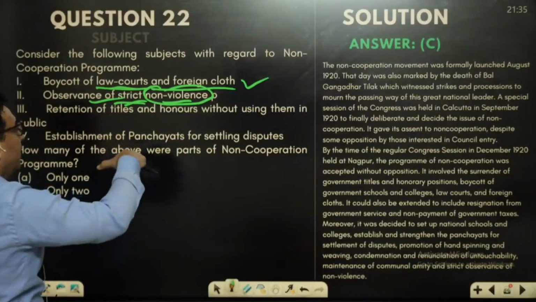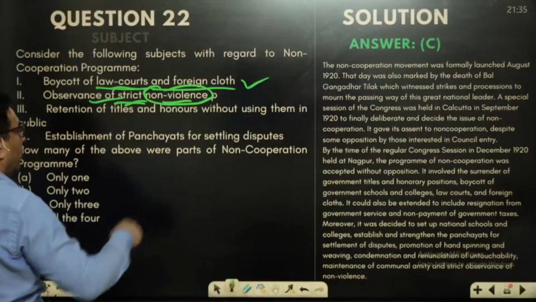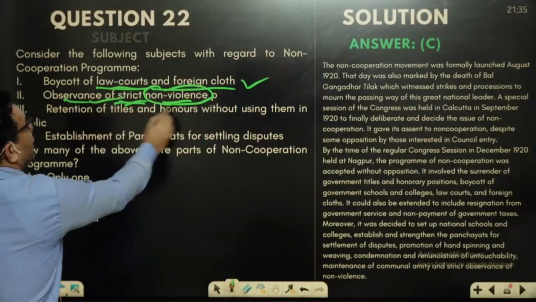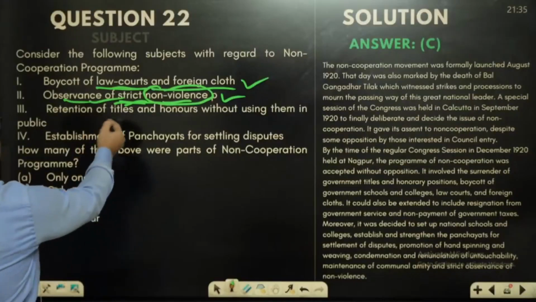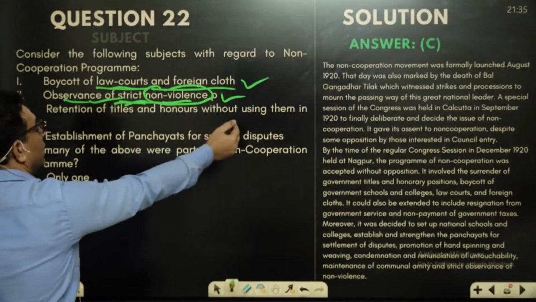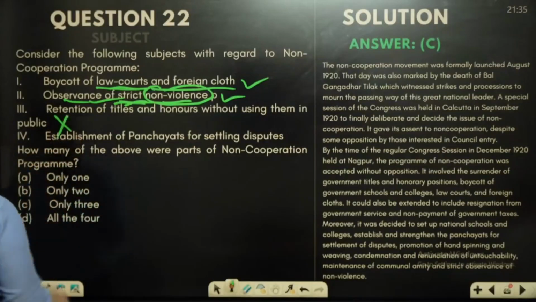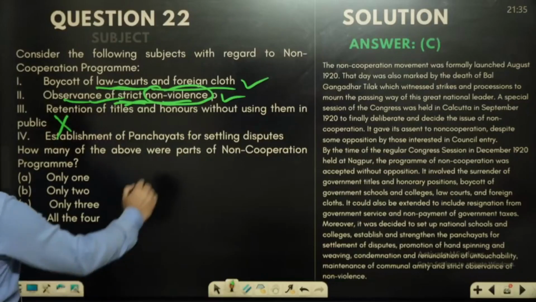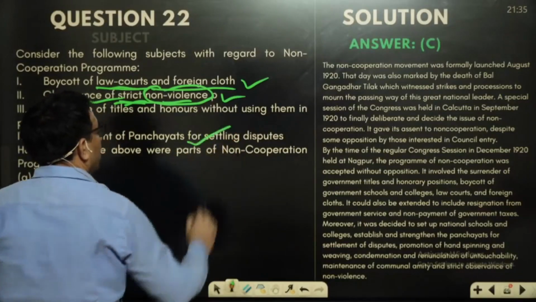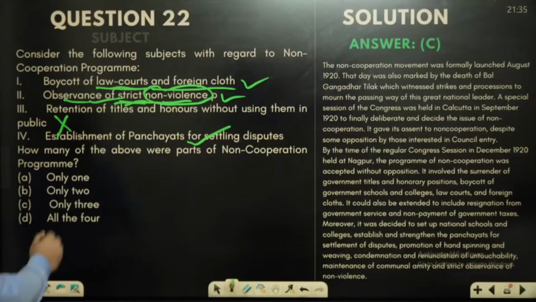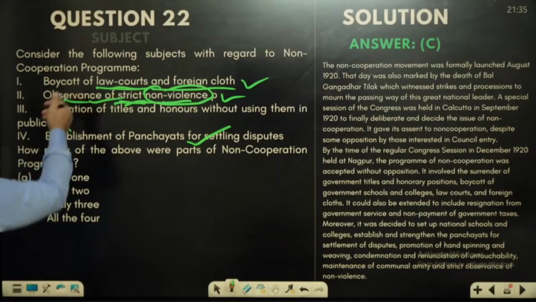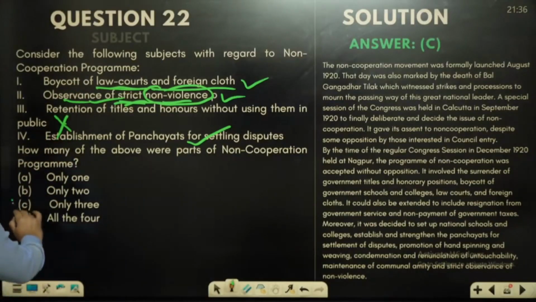Then the third statement, retention of titles and honors without using them in public, is a wrong statement. The fourth statement, establishment of panchayats for settling disputes, is also correct, a very important ingredient under the constructive programs. So among these 4 statements, the third is incorrect, and the answer would be C.